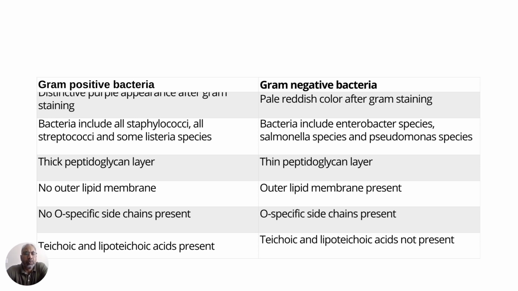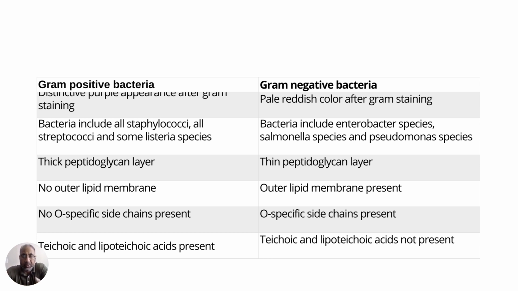Okay, so examples of gram positive bacteria: all the staphylococci, streptococci, pneumococci, and the listeria species come under gram positive bacteria. So it's not a very big class, it's a small class, but compared to gram negative bacteria, which is a much bigger class, and in this come most of the bad ones like the E.